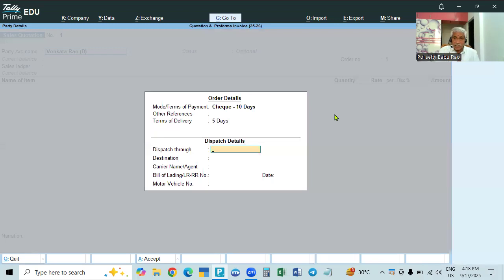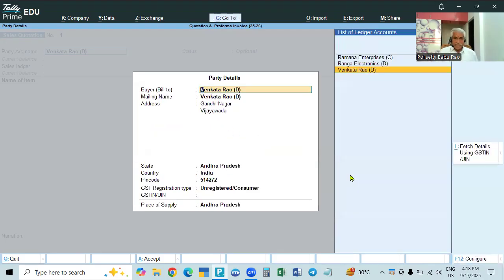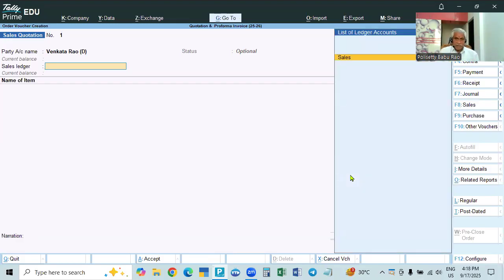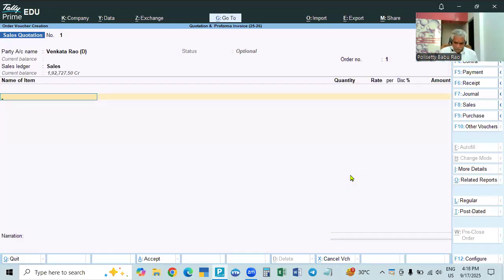When we are giving the quotation, there is no guarantee that they will purchase. If they like our quotation and our conditions, the value of the goods, any discount, and all these things, and if they give the order, then only we will sell the goods. When you sell the goods, we will give the dispatch details. Now we will not give. Accept. There is no order number, that is not required now. And here we are making the sales.